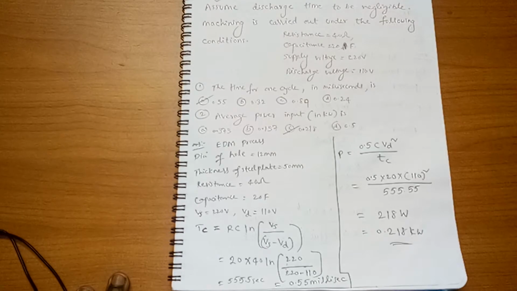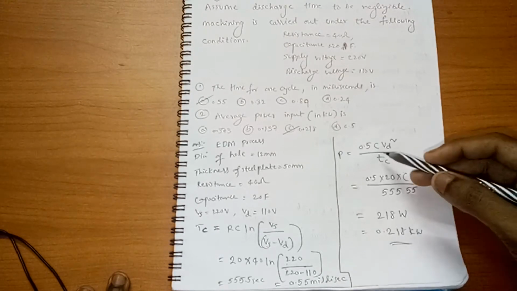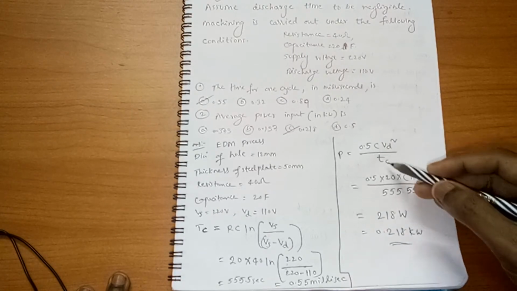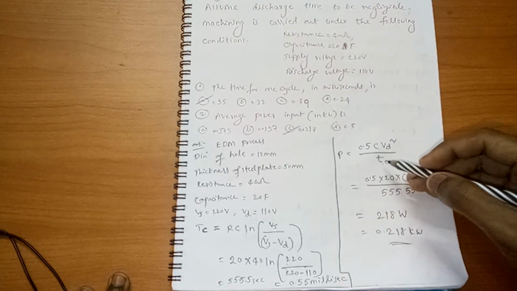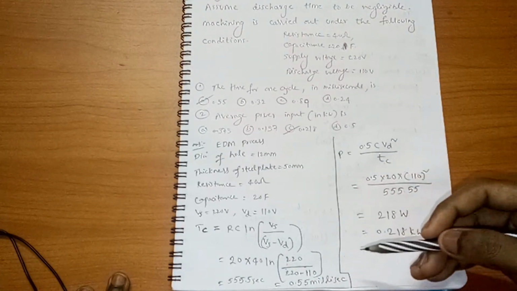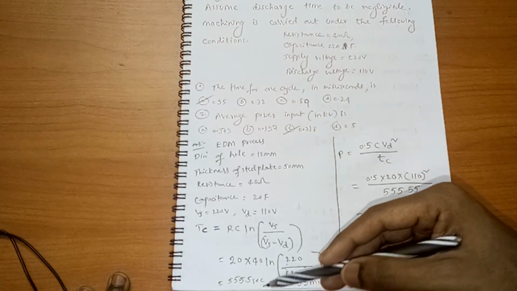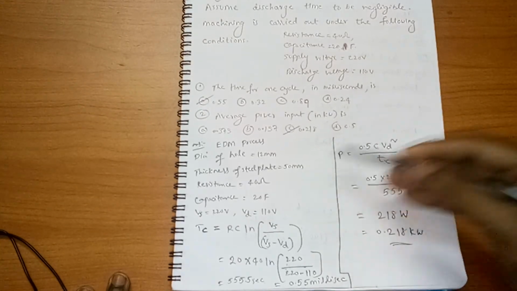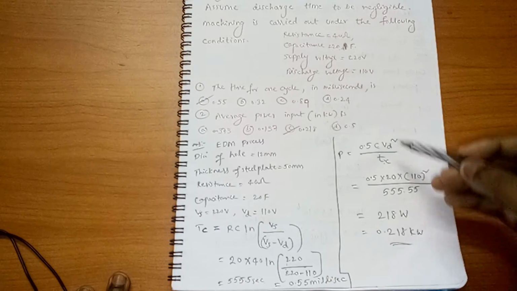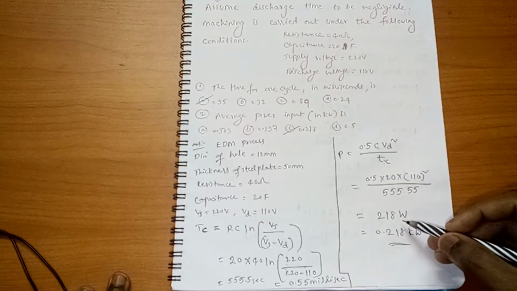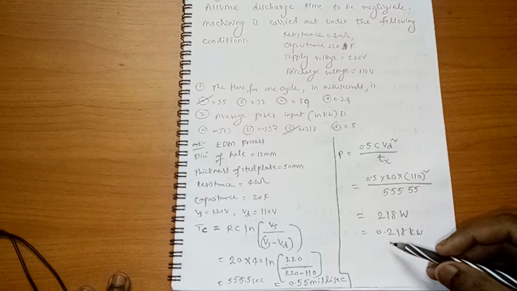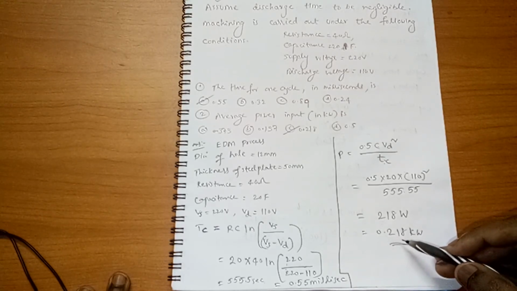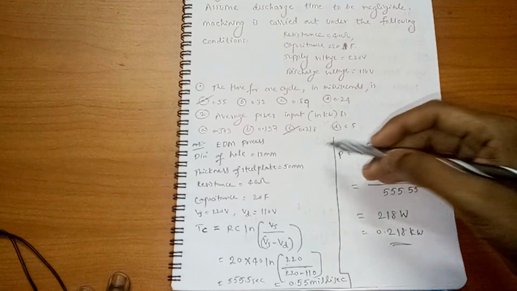To calculate the power in EDM process, formula is given as 0.5 into capacitance into discharge voltage square by cycle time. Substitute cycle time in seconds, not in milliseconds. So 555.5 seconds. Substitute this value here, and capacitance we already know. Discharge voltage also given. So you'll get 218 watts. So if you convert this value into kilowatts, that would be 0.218 kilowatts. Option C is correct.